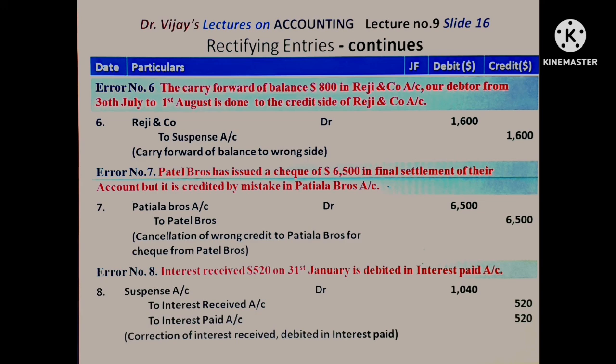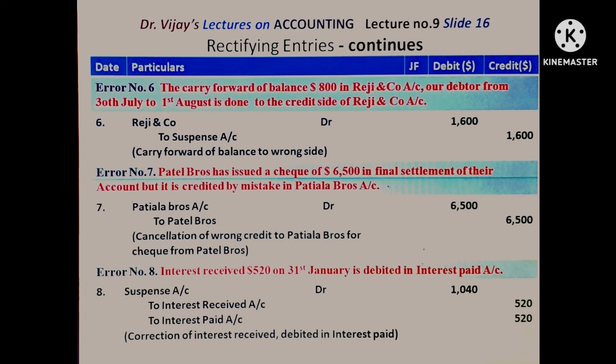Now, error number 7. Patel Brothers has issued a check of $6,500 in final settlement of their account, but it is credited by mistake in Patiala Brothers account. Where a party has issued a check, the party being giver should get credit.